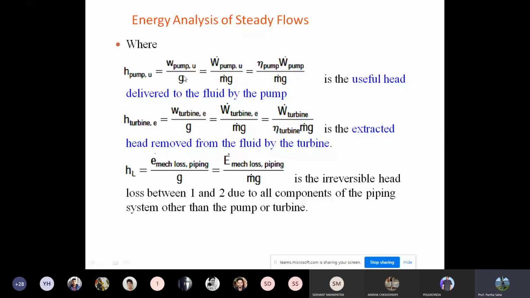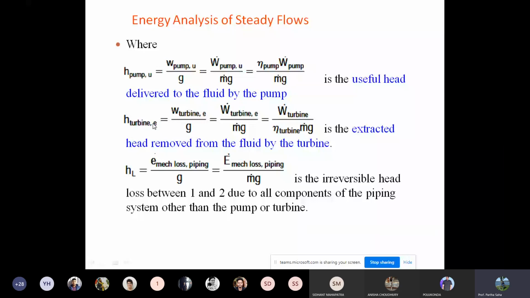Now the efficiency of the pump is not 100%, so eta pump, the efficiency of the pump, is multiplied, because the pump work being performed is never at 100% efficiency. H pump is the useful head delivered to the fluid by the pump.